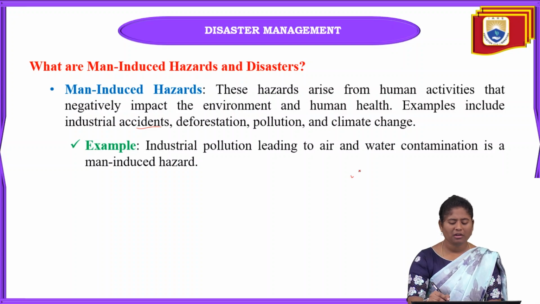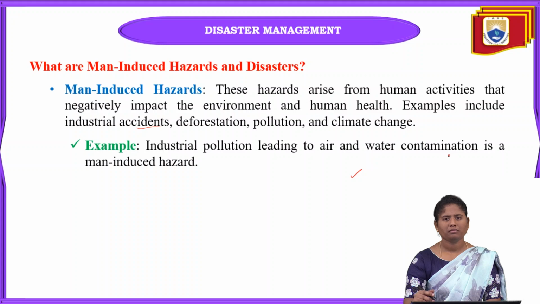These are the best examples of man-induced hazards. The main example is industrial pollution. Industries have to be cleaned at least once a week, whether they are pharma companies or other chemical manufacturing companies. When they clean their inlet, the waste automatically goes out through the outlet. Some harmful waste goes into the water or the air, and it contaminates both air and water. So this is one of the main man-induced hazards.